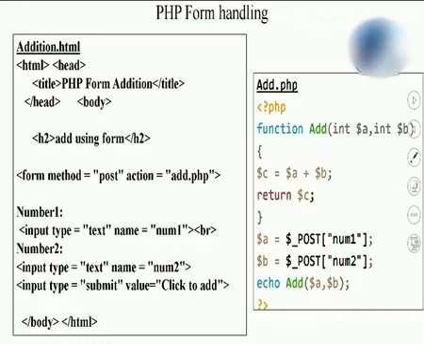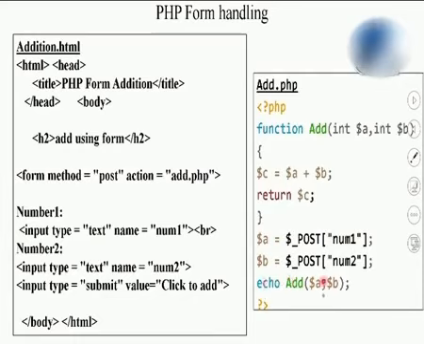So in this, how will it pass the values? By using this $_POST. So students, as I have used the method post over here, I have specified $_POST here. What is post and what is get, we are going to learn in the next lecture. For now, just remember that post is the method to get the data from the form. Here num1 will be assigned to A and num2 value will be assigned to B. Observe the syntax over here: $_POST, and in square brackets I have specified the variable name.